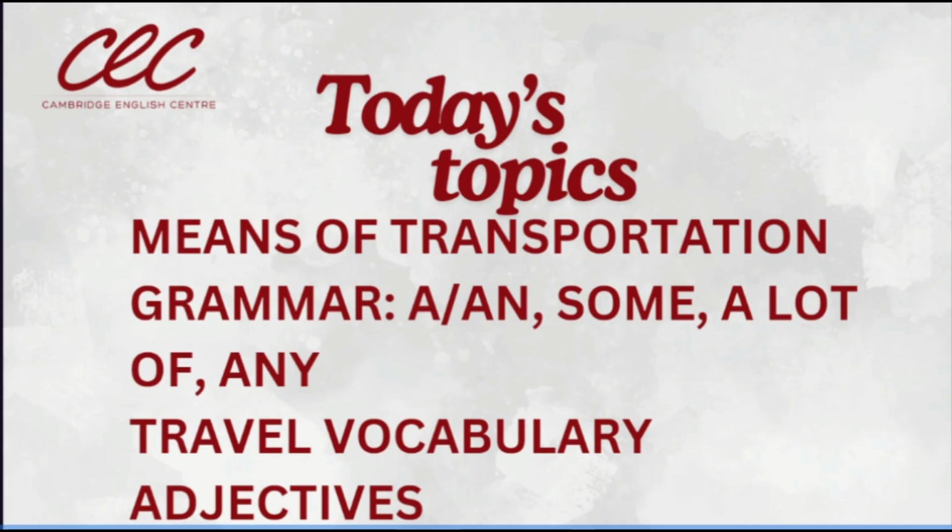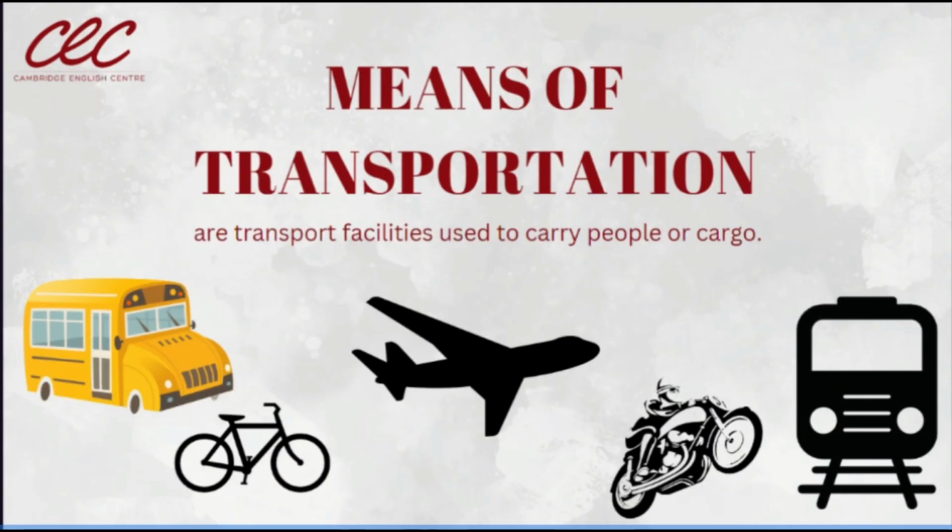So, first of all, we are going to start with means of transportation. Here we have just the vocabulary about them. As you can see here, you have different types of transport that you can use to get to any place. So these are transport facilities used to carry people or cargo, yes?